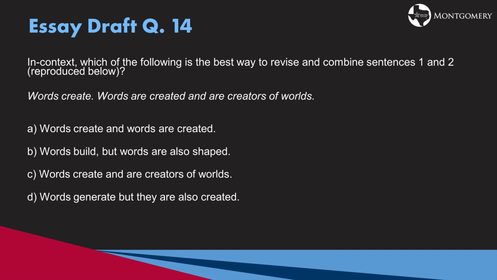We're also trying to make sure that we're not deviating too much from the original meaning of the sentences. Words build and words are also shaped. For B and D, words generate, but they are also created. These are changing the primary meaning quite a bit, so we can cross those off. That'll leave us with C. Words create and are creators of worlds.